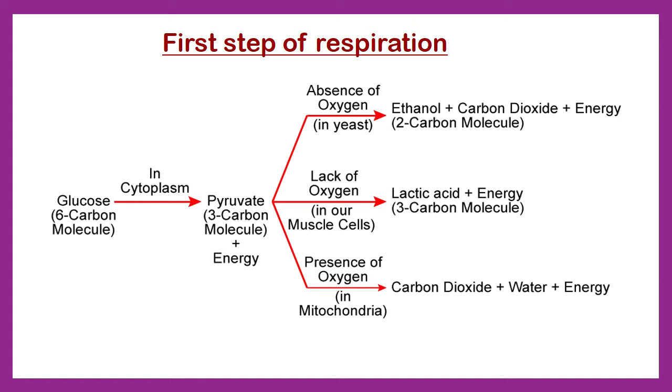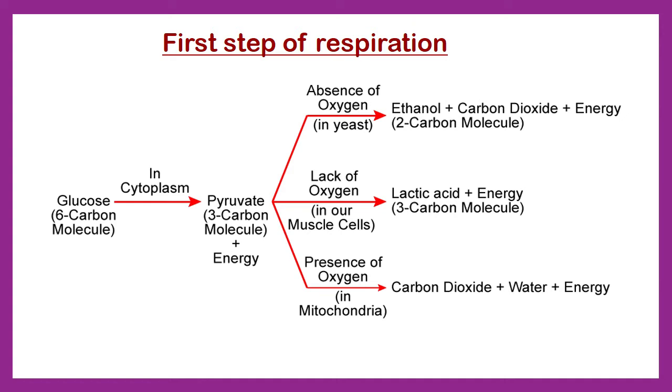This process takes place in absence of oxygen, and we find this energy releasing process in lower organisms. In higher organisms, the breakdown of pyruvate molecule takes place in presence of oxygen, and in this process carbon dioxide, water, and energy are released, and this process takes place in mitochondria.